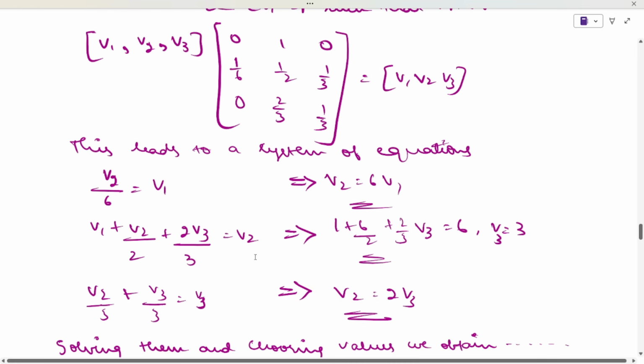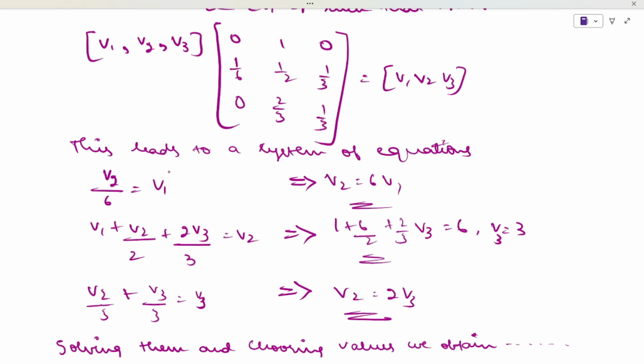Next, you will get three equations. That is, v2 divided by 6 will be equal to v1, and v1 plus v2 by 2 plus 2v3 divided by 3 will be equal to what? V2. And v3 into 0 is nothing. And the 1 by 3, that is v3 by 3, will be equal to v3 again.